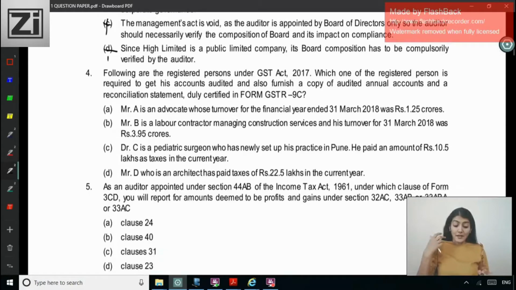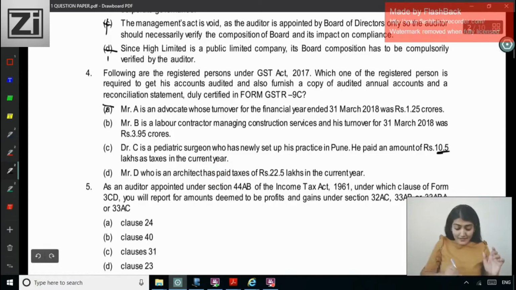Mr. B is a labor contractor managing construction service and his turnover is 3.95 crore. D is a pediatric surgeon who has newly set up his practice in Pune. He paid an amount of 10.5 lakh as taxes in the current year. So newly set up his practice has paid an amount of 10.5 lakh. Will that come to 2 crore again? Right, as taxes. And an architect has paid taxes of 22.5 lakh in the current year. So is it based on the quantum of taxes that GSTR 9C is required to be filed? No. So again these 2 points are not valid. So that is 2 crore. So the correct answer over here is B.